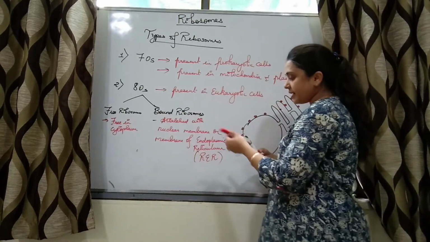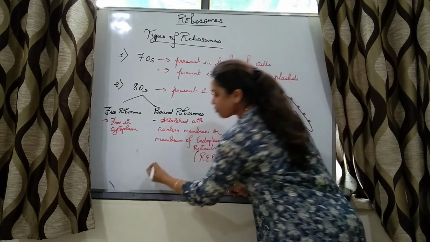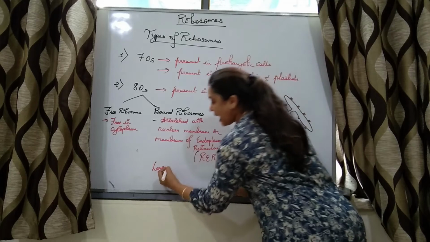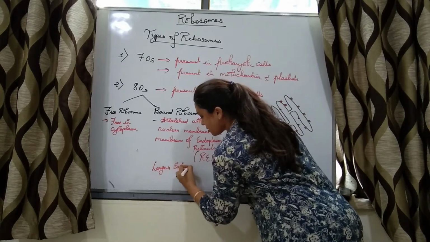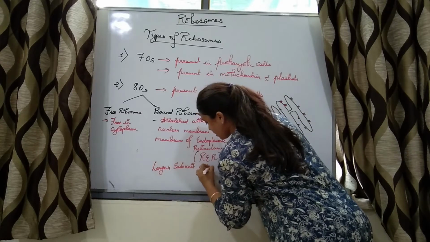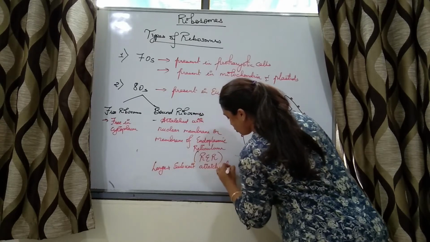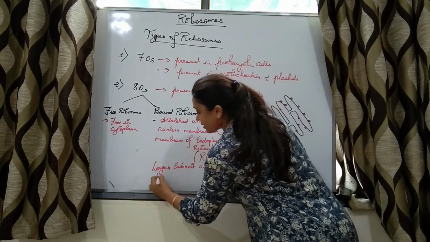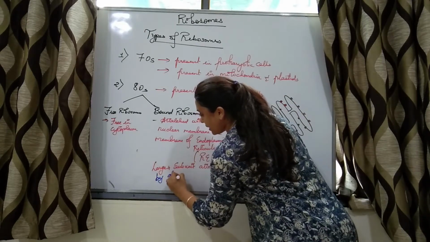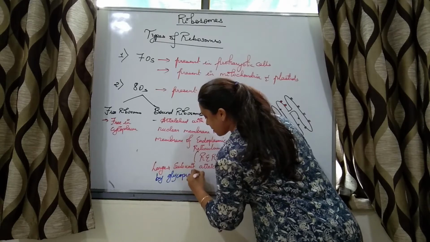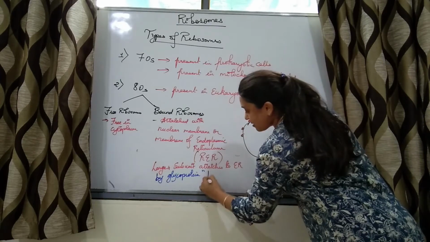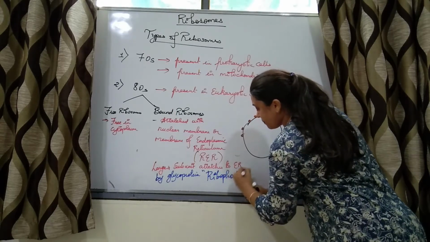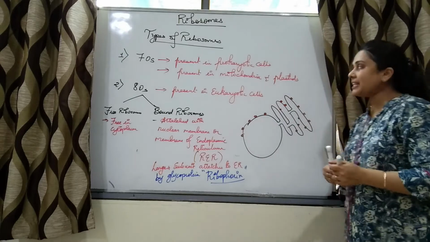We have also studied which unit of the ribosome is attached. So a ribosome has two subunits, right? The larger subunit attaches to the endoplasmic reticulum using a glycoprotein, and that glycoprotein is riboforin. This we studied when we studied ER, right?